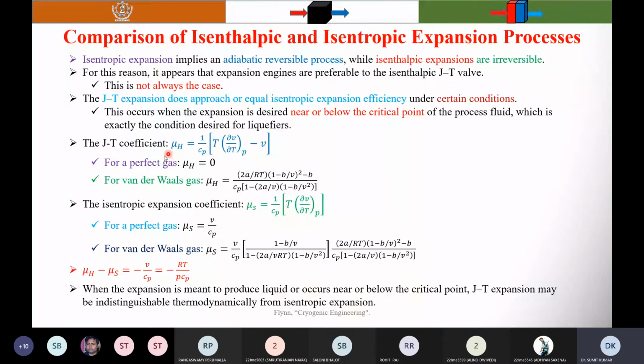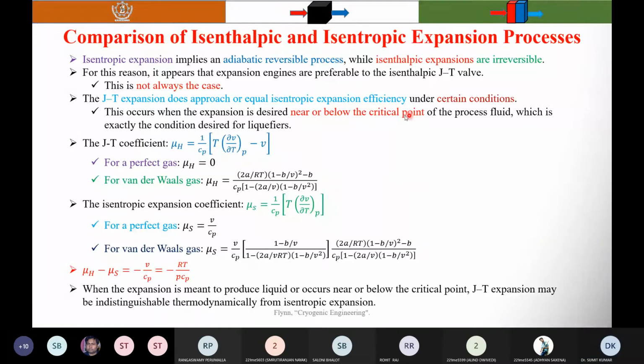As you know, isentropic expansion implies an adiabatic reversible process, while isenthalpic expansions are irreversible. For this reason, it appears that expansion engines are preferable to the isenthalpic JT valve, but this is not always the case. The JT expansion does approach or equal isentropic efficiency under certain conditions. This occurs when the expansion is performed near or below the critical point of the process fluid, which is exactly the condition desired for liquefiers.